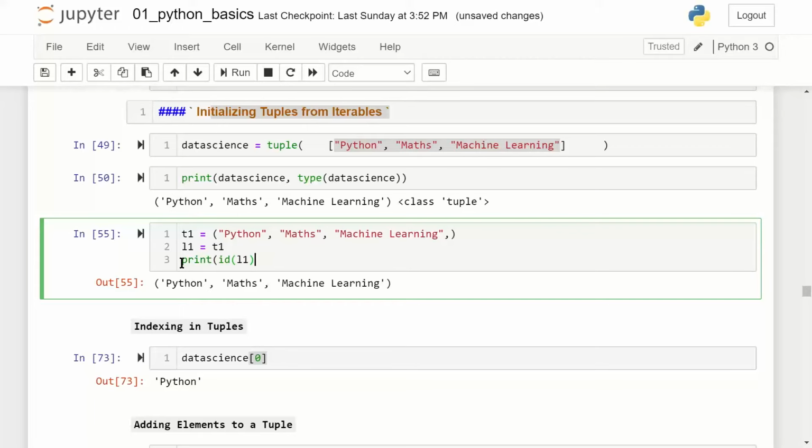Most of the time, you will be using a list. When you work with Python, most of the time you will use a list, because most of the time we will have scenarios where we want the set of values to change depending upon the scenario. I hope you have got a fair understanding of list and tuple, and as we keep doing more and more programming syntax over the sessions, these concepts will become more understandable depending upon how you keep using them in programming.